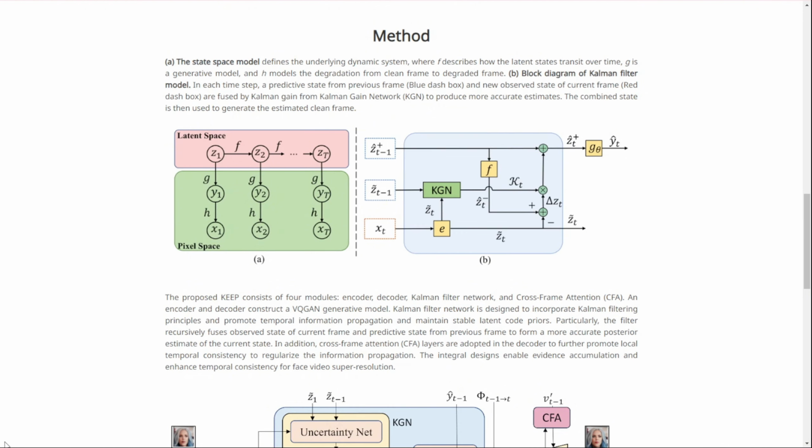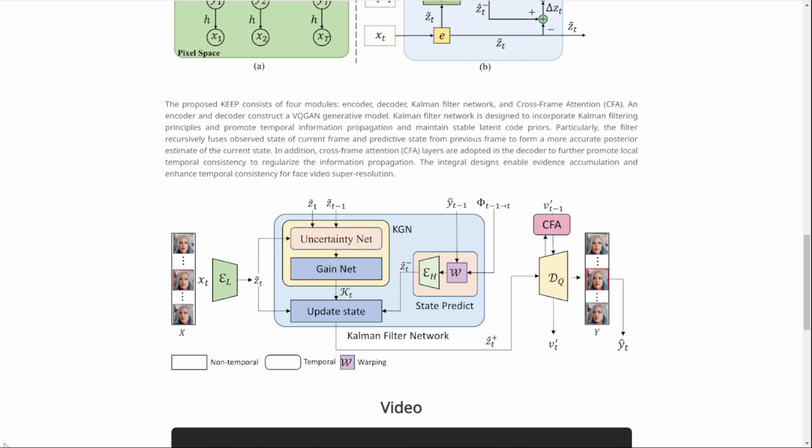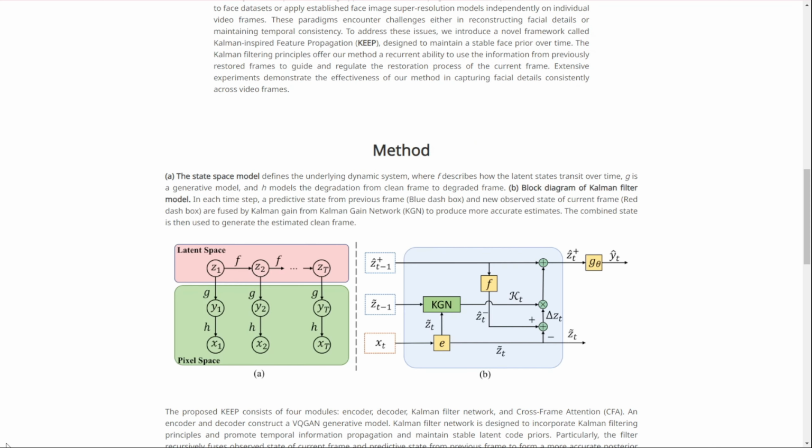Now let's think about some real-world applications. Obviously, this could be huge for restoring old films and home videos, but it could also have applications in video conferencing, especially in low-bandwidth situations. Imagine being able to have a clear, detailed video call even with a poor internet connection.